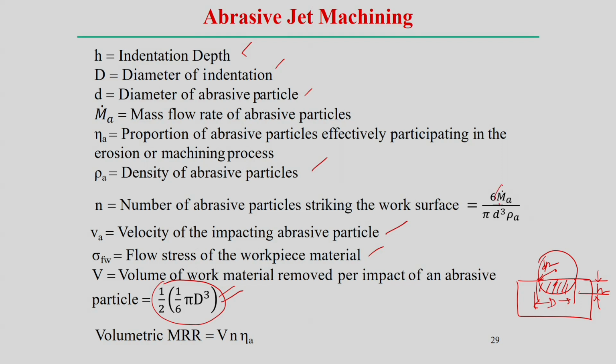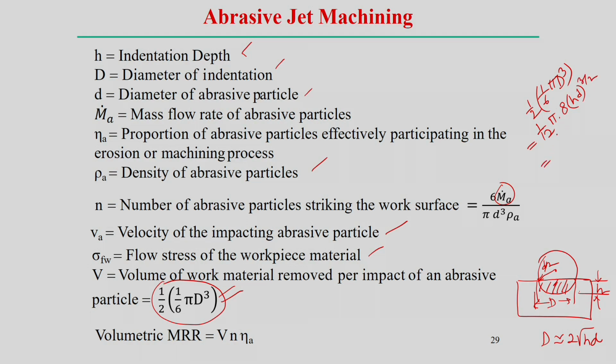We know the mass flow rate m dot a, and the volume of workpiece material removed per abrasive particle is 1 by 12 pi d cubed. From the geometry, d is approximately twice the square root of h D, so d cubed is 8 (h D) to the power 3 by 2.